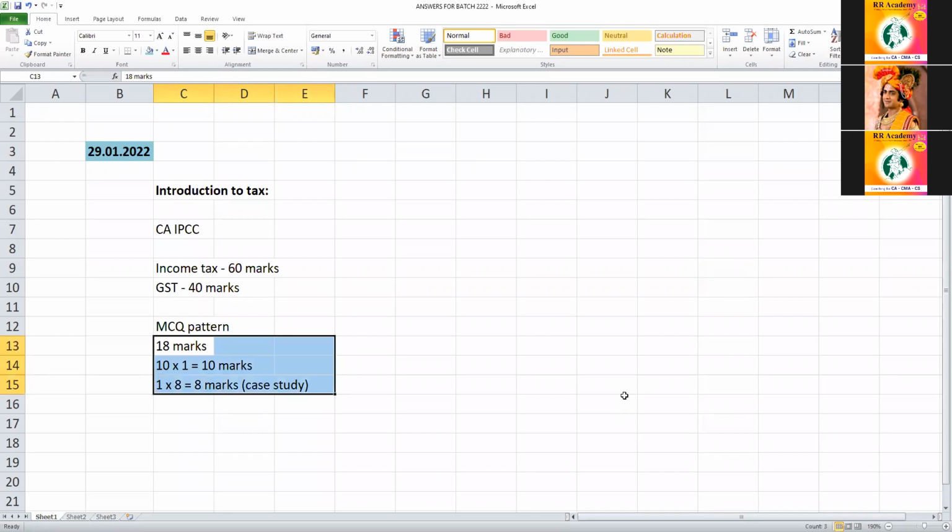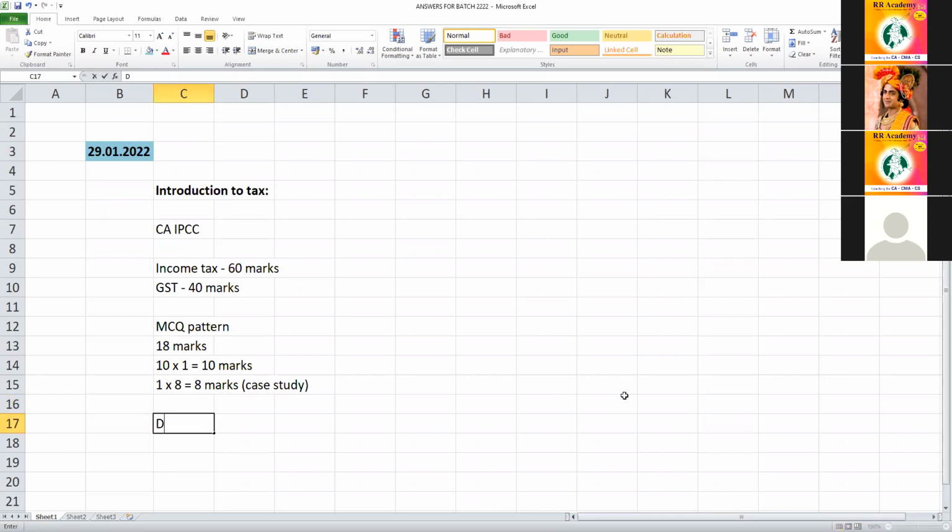But we have not seen all these questions so far. What questions have been asked in the examinations? Because this is normally given as a backup, the questions are not released by the CA Institute, the first 18 marks. So what type they ask in the exam, we are not aware. The CA Institute has released a booklet containing 100 one-mark questions and 25 case study questions. So I will be teaching all those for CA students. So you can attend all this. Now this is 18 marks.